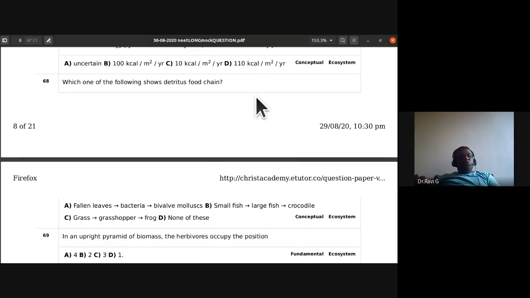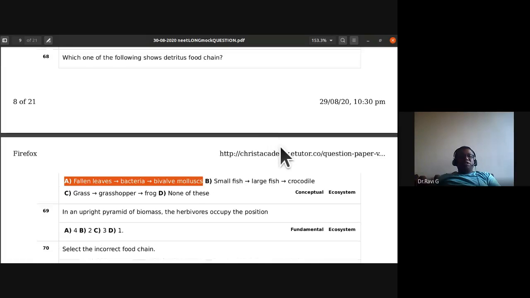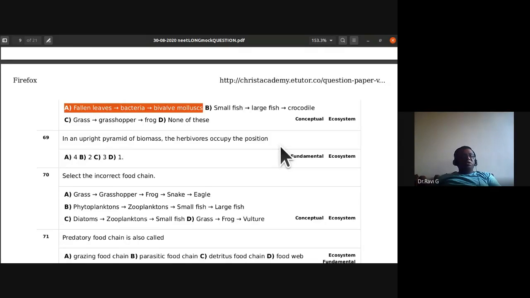Which one of the following shows detritus food chain? Fallen leaves, bacteria, bivalve, mollusk, small fish, large fish, crocodile; grass, grasshopper, frog; none of this. Option A, sir. A shows the decomposer food chain, the detritus food chain.